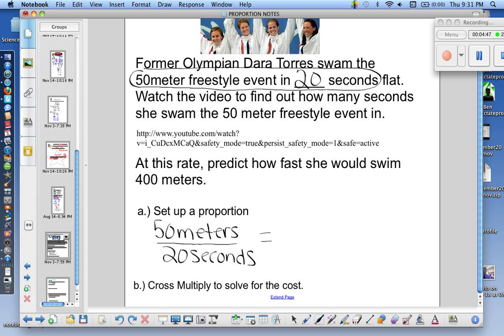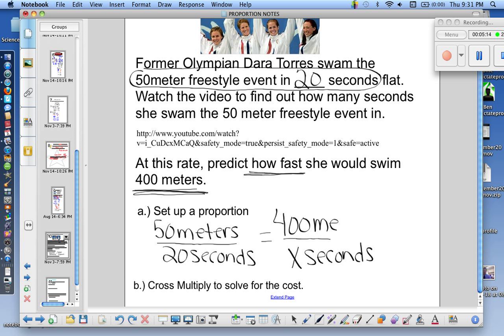And we need to predict how fast. So how fast is going to be a time, and we don't know that, but we do know that it's going to be in 400 meters. Well, meters needs to go horizontally from the 50 meters. So we've got 400 meters here.